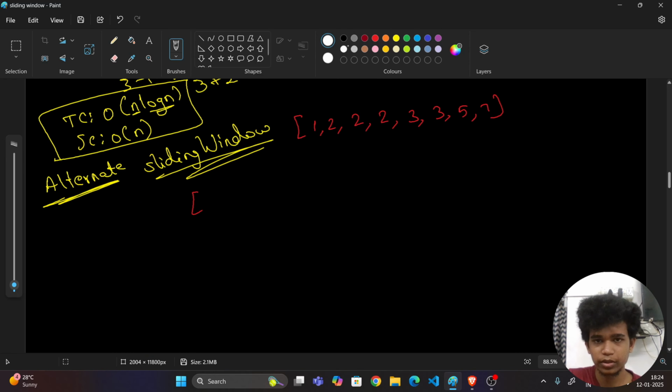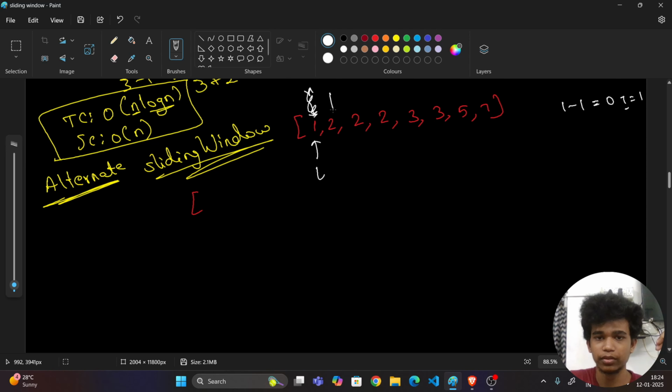Fine. What is the sliding window method? Usually I will take an L pointer here and an R pointer here, so right and left pointers. Now I'm going to iterate over everything, and I'm going to check whether the difference is exactly equal to 1. First of all, L and R are both pointing to 1. So 1 minus 1 is equal to 0. So 0 is not equal to 1. They are asking for 1 only, right? So don't take this into consideration.